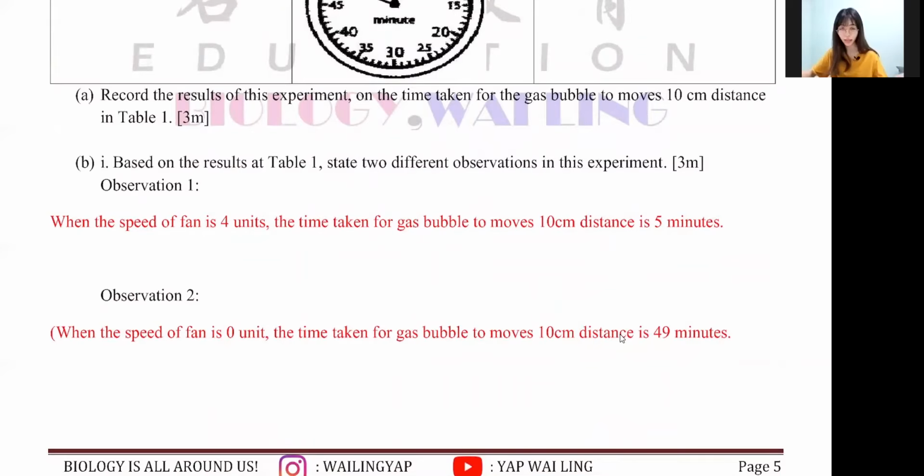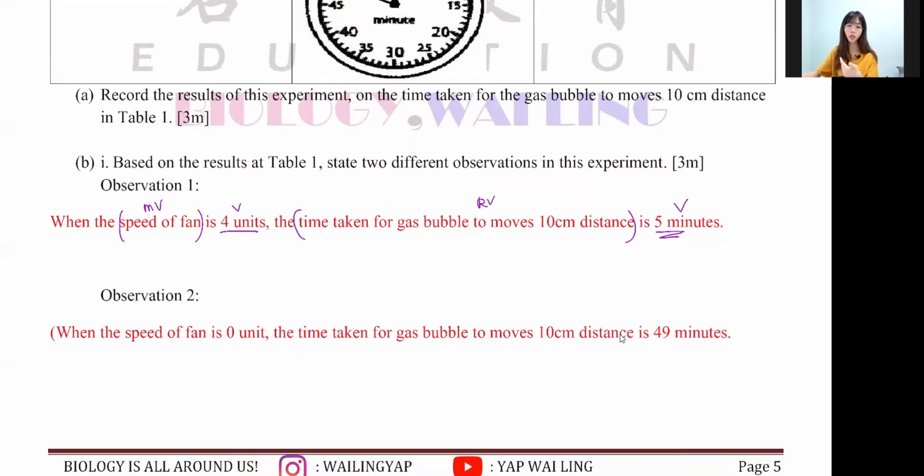It's your choice to write it. So for example, what is observation 1? Observation 1 says, when the fan speed is 4, how do you write the observation? MV value, RV value, right? Fan speed is the MV, 4 units is the value. Time taken for the gas bubble to move 10 cm distance is your RV, 5 minutes is your value. So it's MV value, RV value. This is the one that you have to take note of.